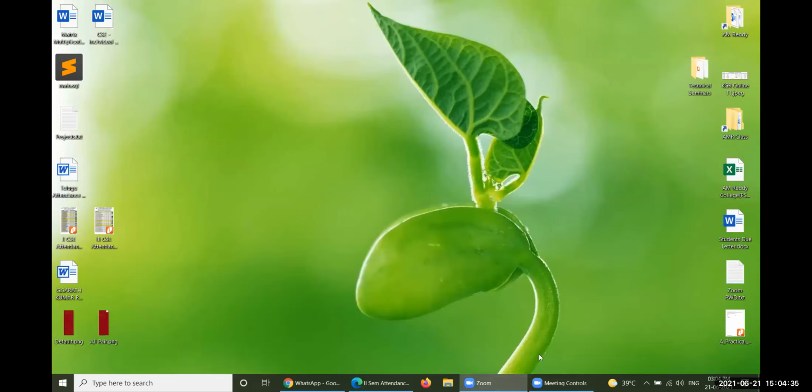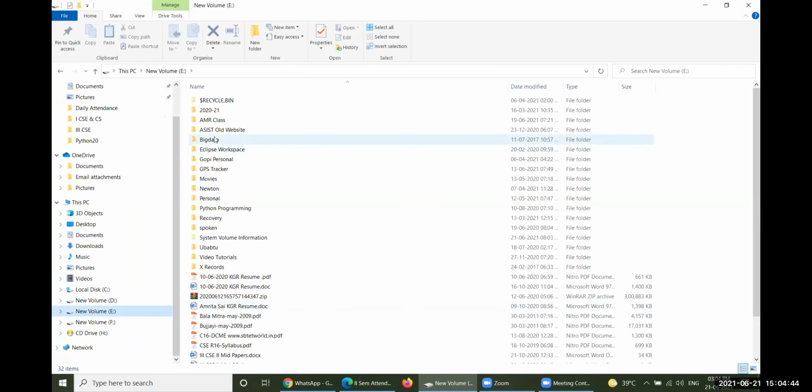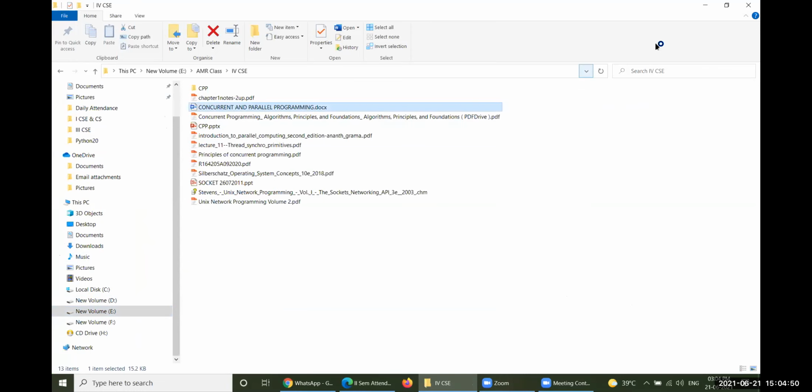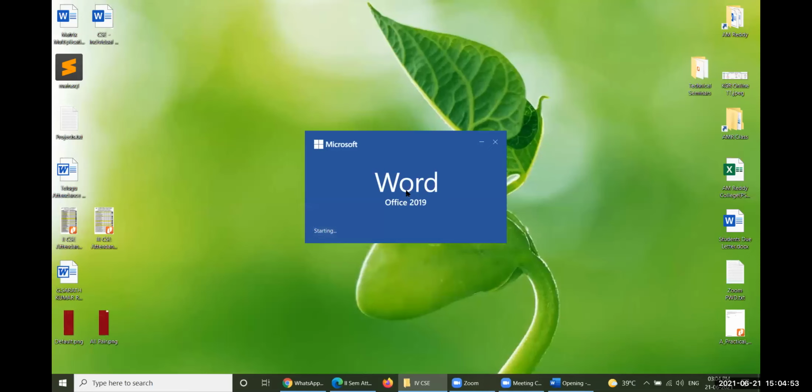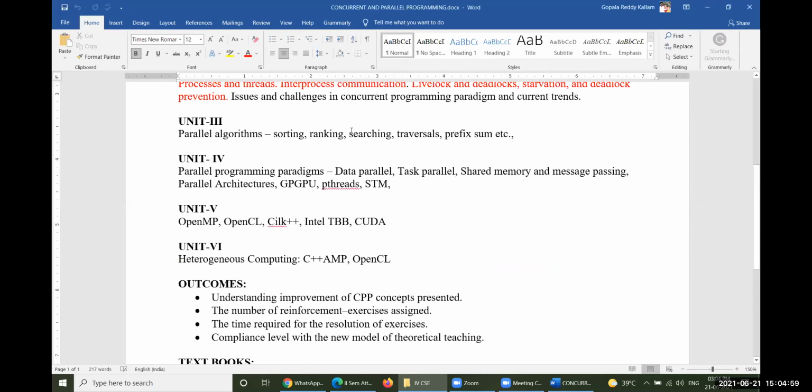Today, I'd like to concentrate on two problems. Problem number one is searching, the binary search operation, and a prefix sum. Prefix sum is one of the very important problems. Actually, so far you did not come across this particular prefix sum. Traversals are already covered.